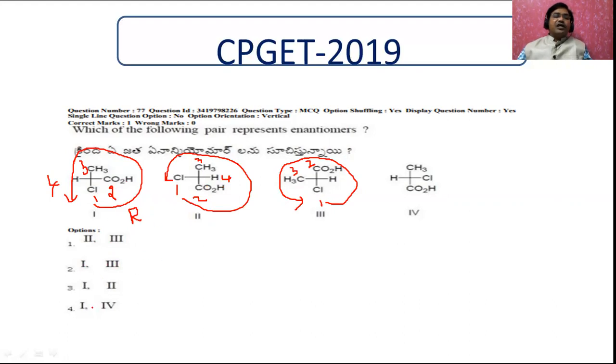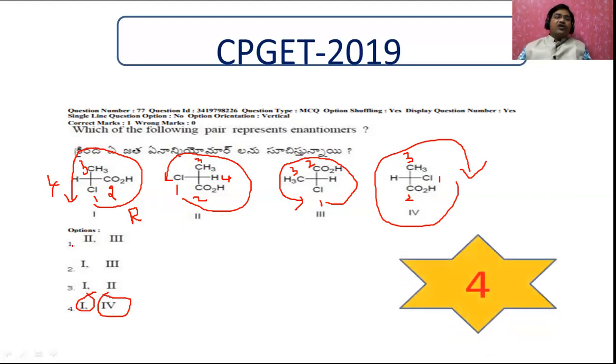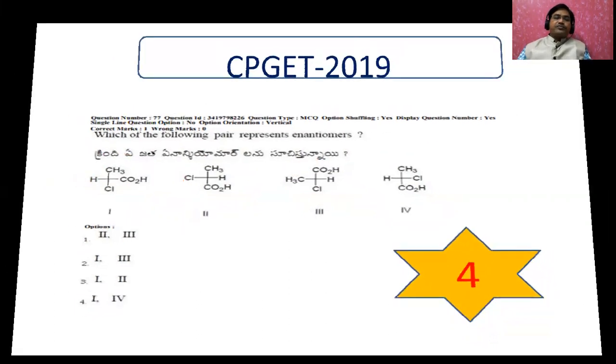Let us see 1 and 4. This is 1, this is 2, this is 3, and for priority one, this is in opposite configuration. Therefore 1 and 4 have opposite configurations, so they are enantiomers. Our answer is the fourth.